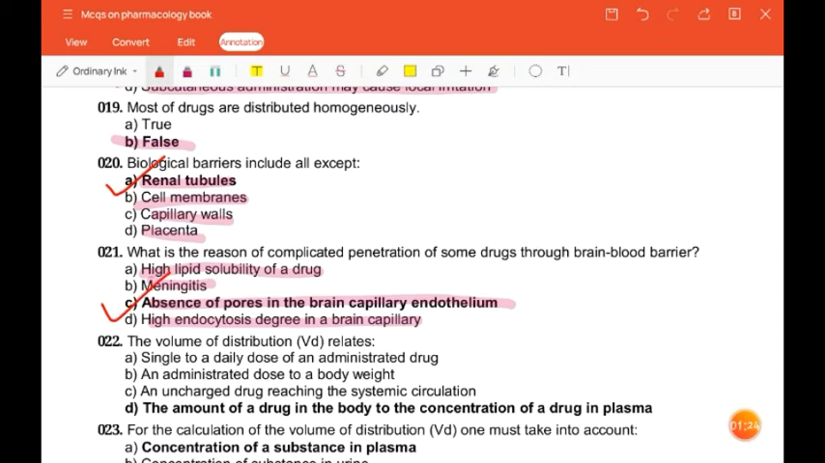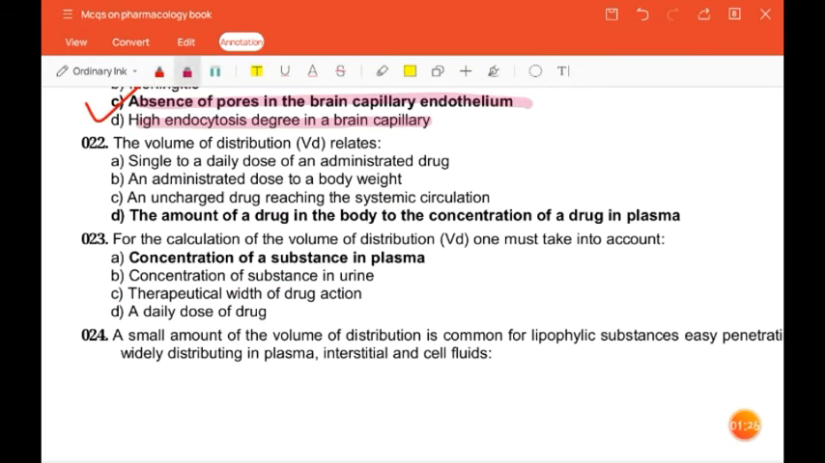Next question is, volume of distribution relates a single to a daily dose of an administered drug, an administered dose to body weight, uncharged drug reaching the systemic circulation, the amount of a drug in the body to the concentration of drug in plasma.